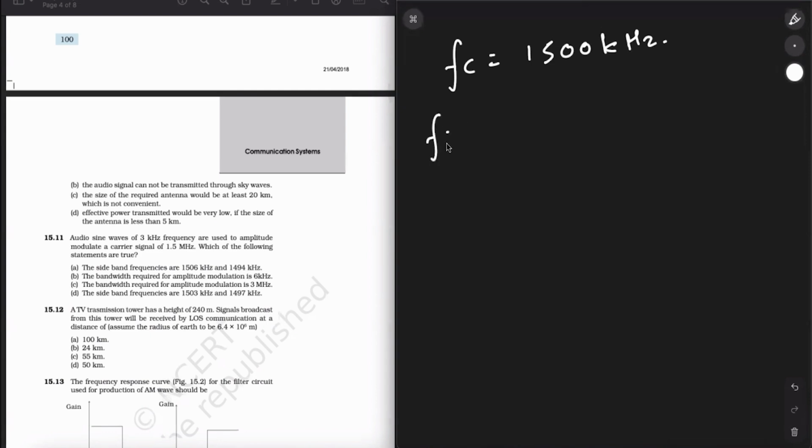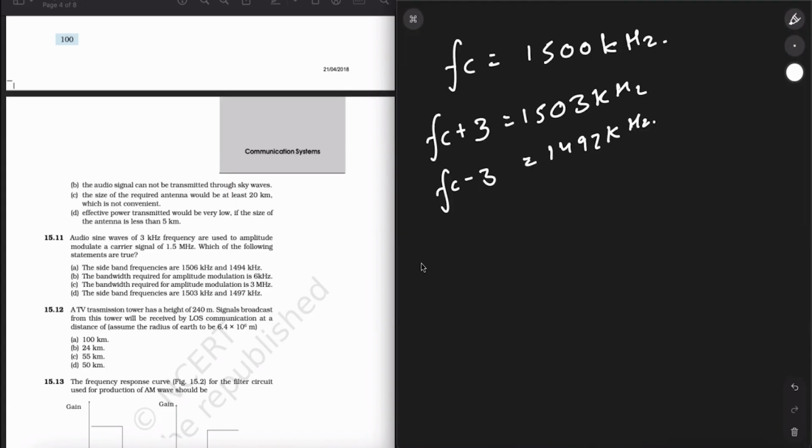So the upper band will be fc plus 3, the lower band will be fc minus 3. 1500 plus 3 will be 1503 kilohertz, and the other will be 1497 kilohertz, right? So these will be the two different frequencies.